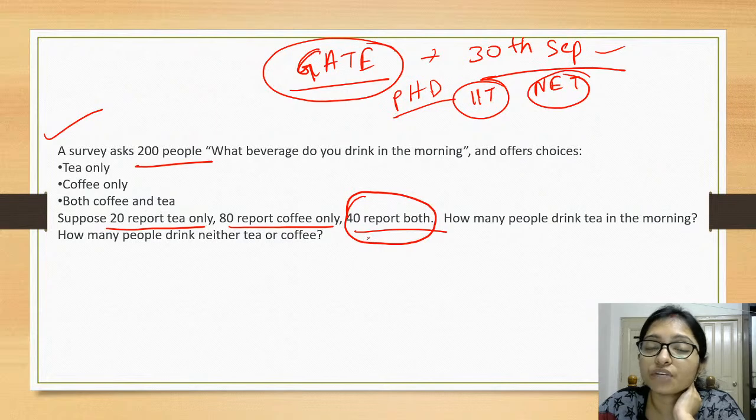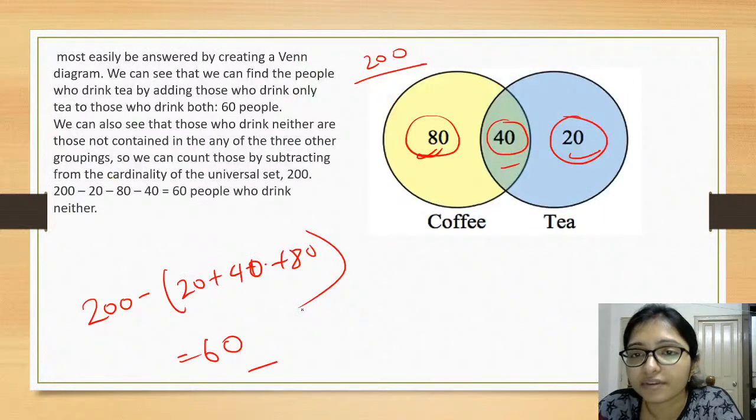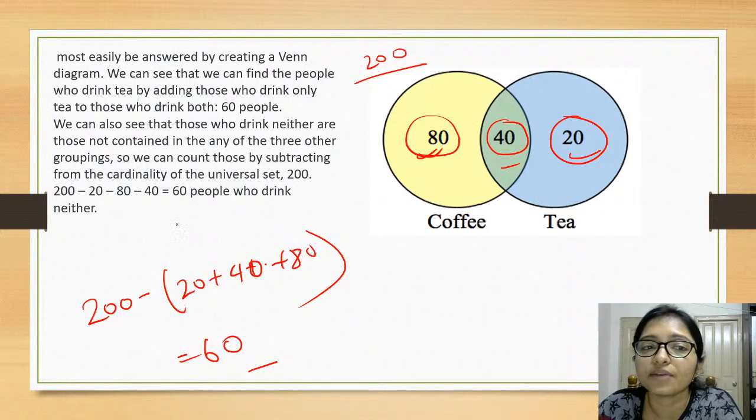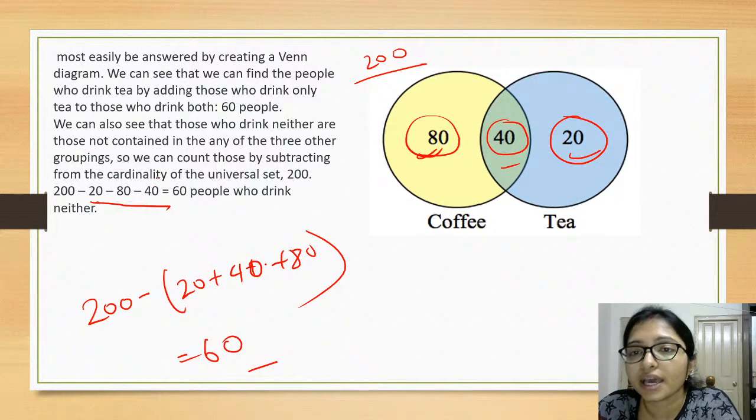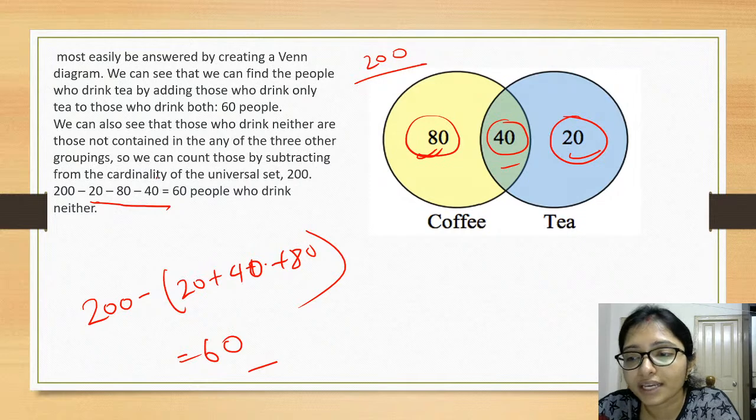Here in the question it was already given that the intersection point is 40, right? So from the 200 you have to subtract 20, minus 80, minus 40. Here it is totally given. So why are you taking it two times? Not two times. It is totally given, not two times.